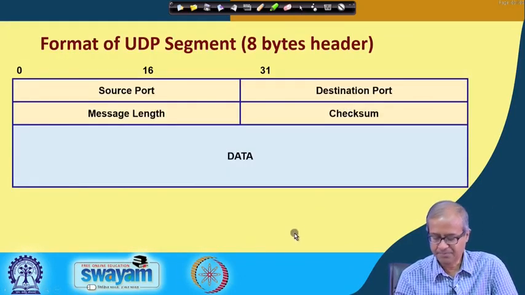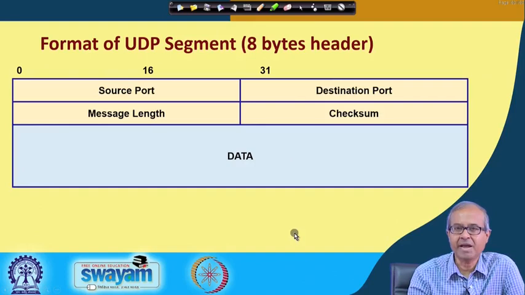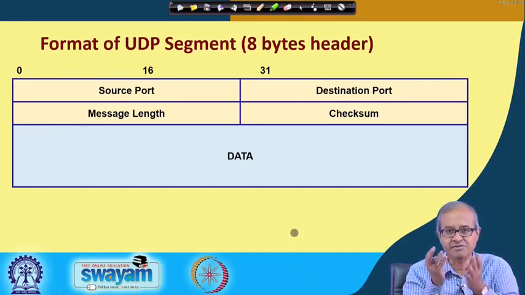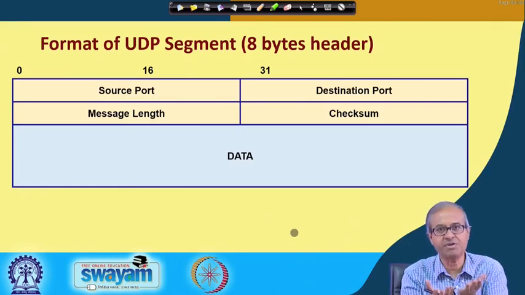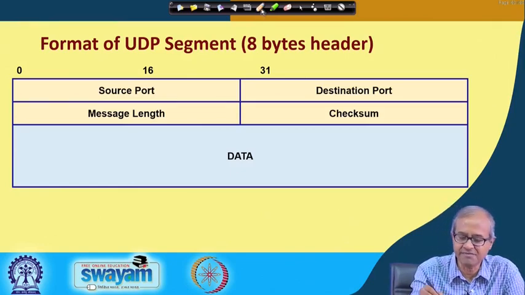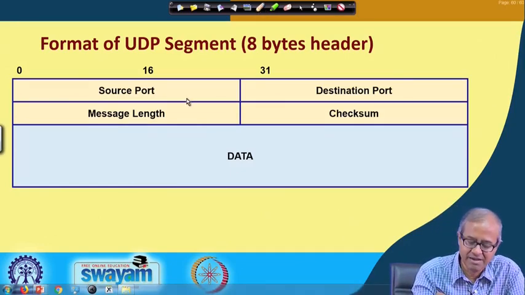Now, lastly, for the UDP packets, the header format is very simple. You see, the IP layer provides a datagram service. UDP is also a datagram service, but it contains a few other fields, because it is at the transport layer level.